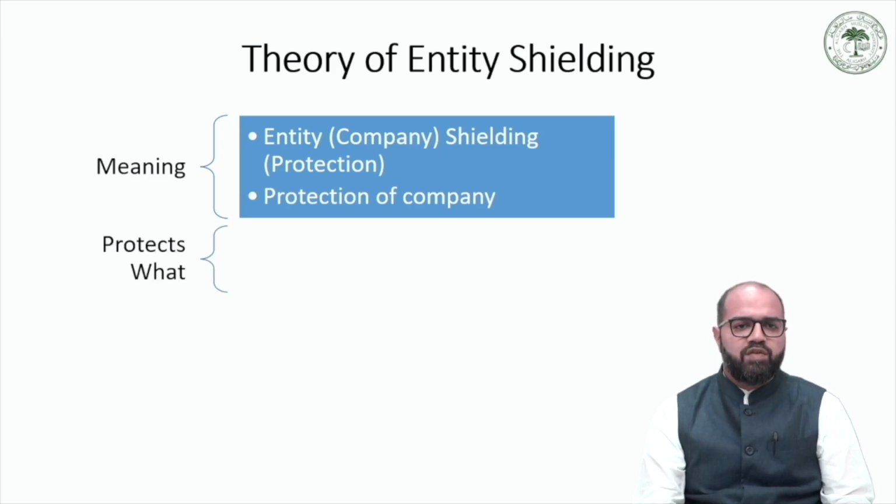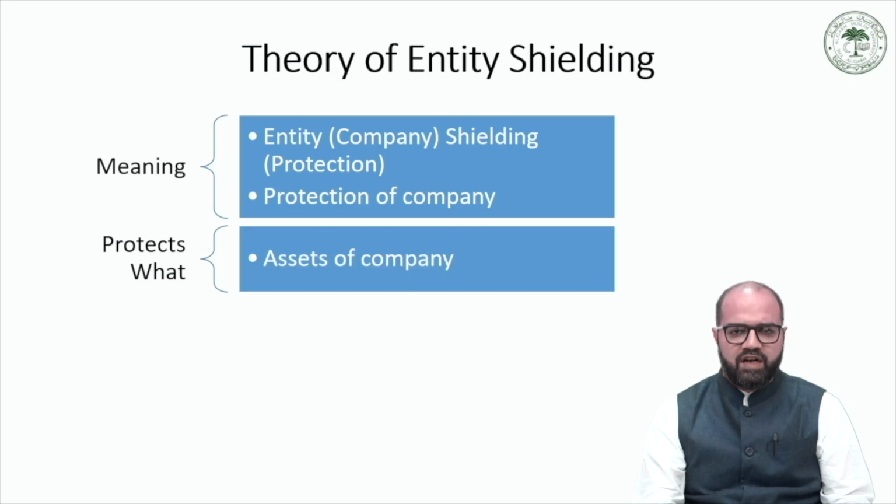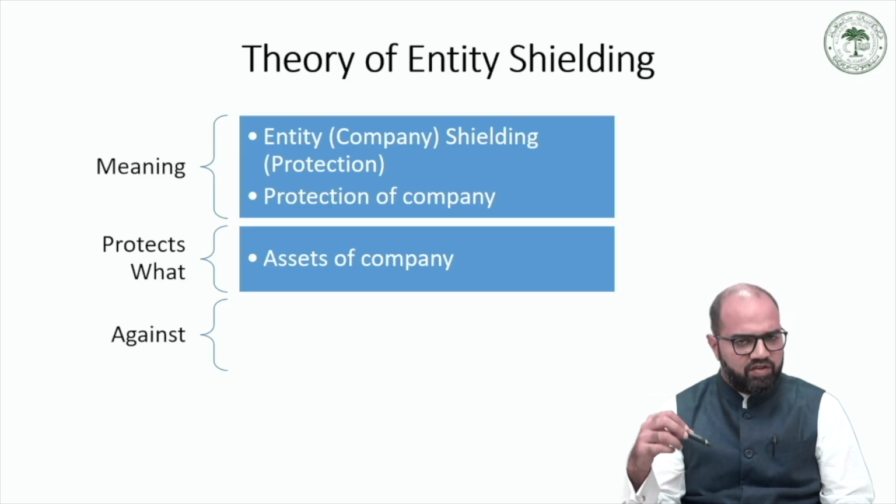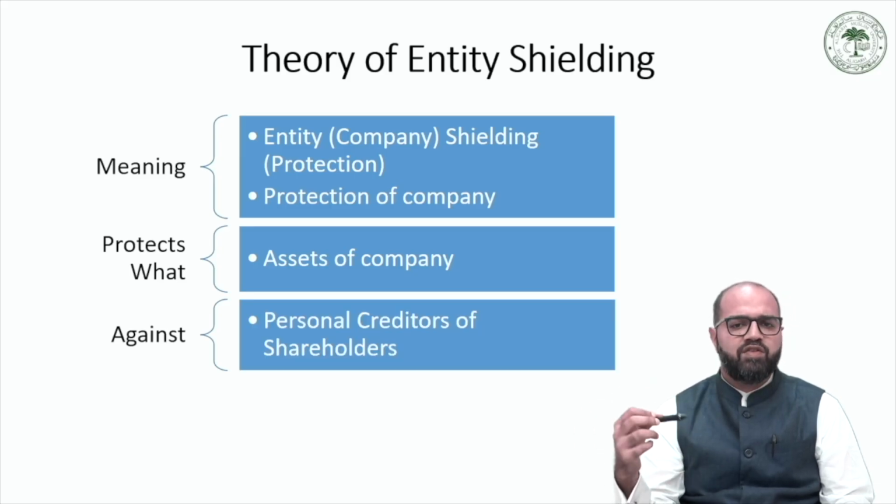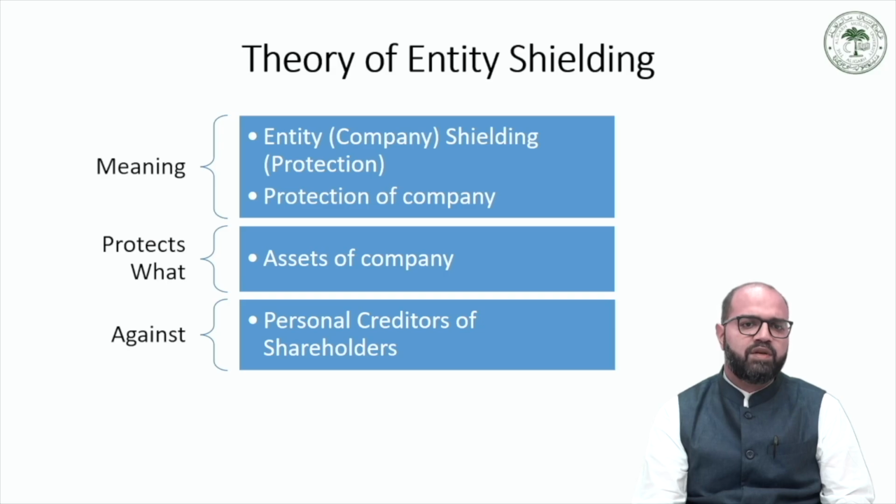Now, this theory of entity shielding restricts the claim of personal creditors of the shareholders to the personal assets of the shareholders only. So it denies the shareholders' personal creditors from laying a claim to the assets of the company in which they are shareholders.